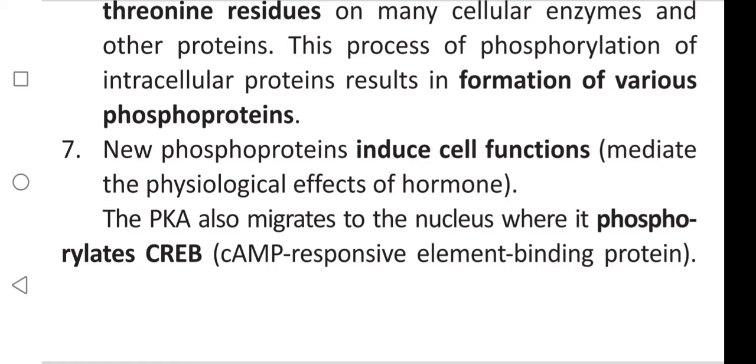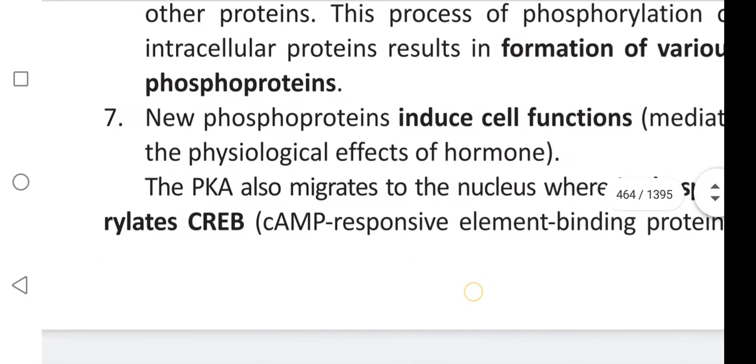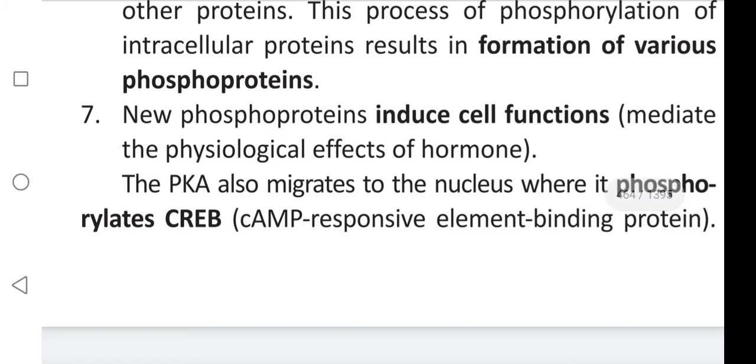The protein kinase A also migrates to the nucleus, where it phosphorylates CREB. CREB is nothing but cyclic AMP responsive element binding protein.